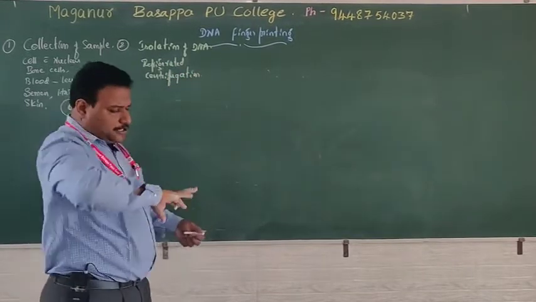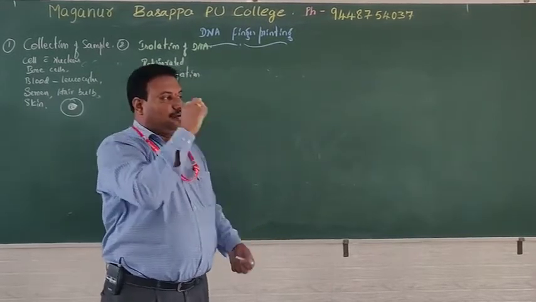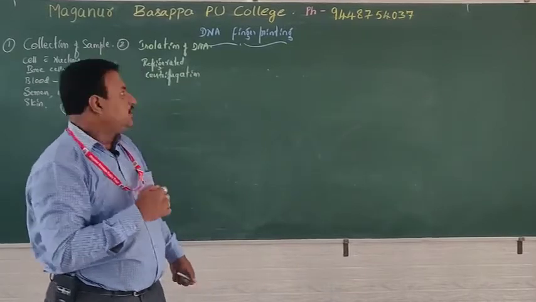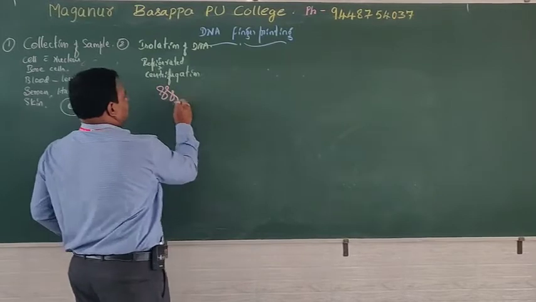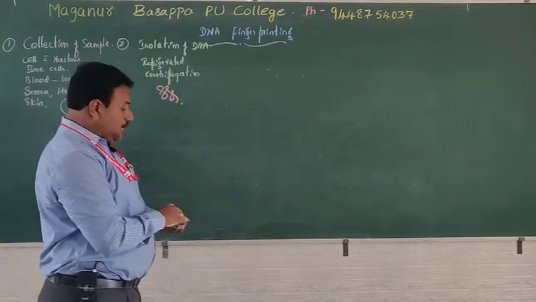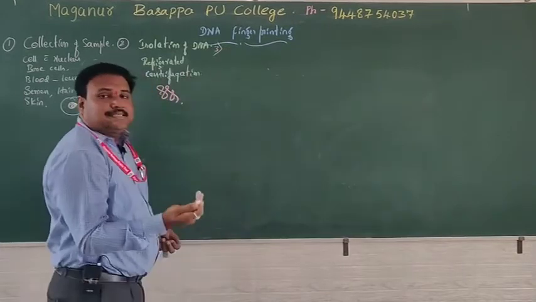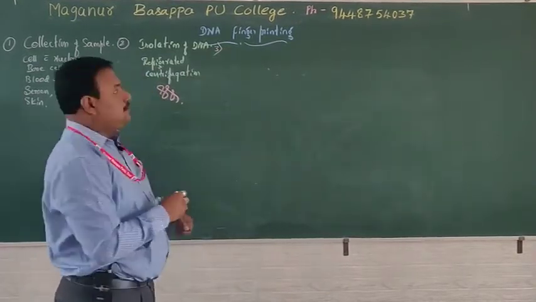That means they spin the cells in a dense liquid. At that time DNA will settle at the bottom. Now we have got DNA.